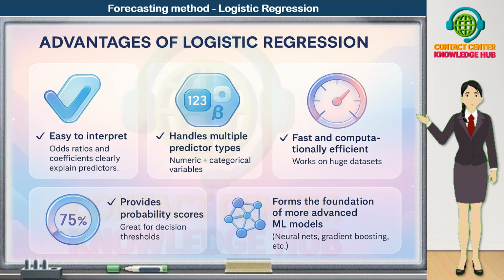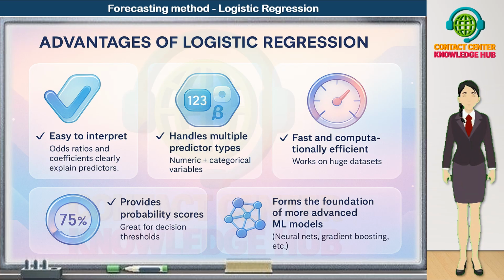Fifth, it forms the foundation of more advanced machine learning models. Many modern techniques such as neural networks, gradient boosting, and ensemble methods either build on the same core ideas or use logistic-style outputs internally.